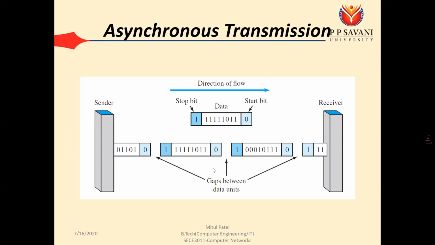But asynchronous means we have sent one P, and it's not that after 1 second we must send the second P. Once P has reached, 1 second later the second P goes, then 5 seconds later S goes, and 10 seconds later U goes. That is known as asynchronous transmission. So that is asynchronous at, we can say, the byte level. There may possibly be different time durations between the bytes, but within the bytes, the bits should be synchronized.